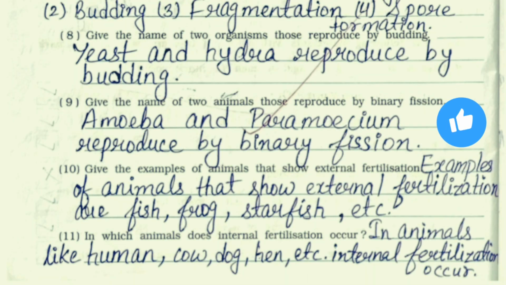Eighth one, give the name of two organisms that reproduce by budding. Yeast and hydra reproduce by budding. Ninth, give the name of two animals that reproduce by binary fission. Amoeba and paramecium reproduce by binary fission. 10th, give the examples of animals that show external fertilization. Examples of animals that show external fertilization are fish, frog, starfish, etc. 11th, in which animals does internal fertilization occur? In animals like human, cow, dog, hen, etc., internal fertilization occurs.